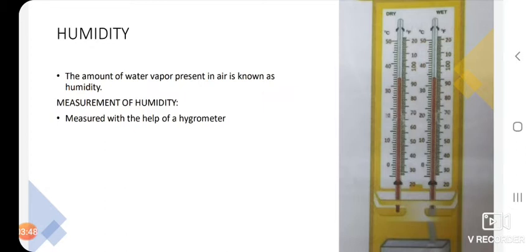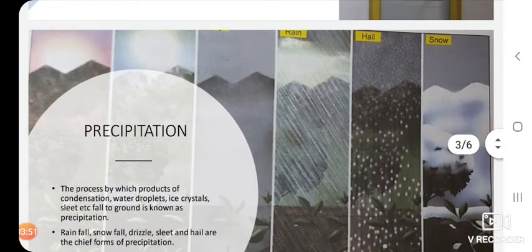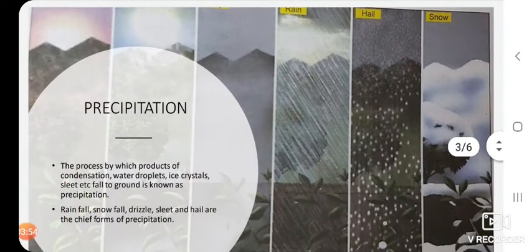Let me explain to you what is precipitation. Precipitation is the process by which products of condensation come down in the form of water droplets, ice crystals, and sleet, etc. They all fall down in the form of precipitation. So rainfall, snowfall, drizzle, sleet, and hail are the chief forms of precipitation. Even fog and mist are also included.